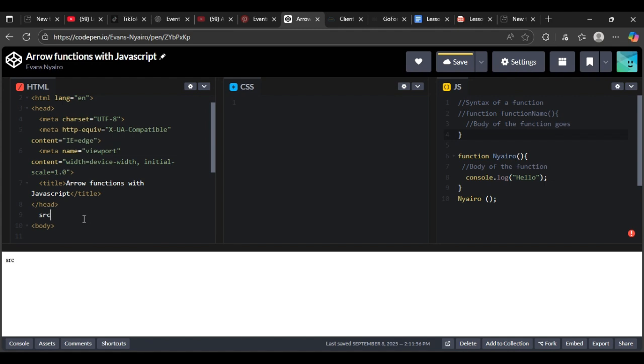We must link this JavaScript for it to affect this HTML code. So by the end of the code, you must call this function for it to display hello. You must call Nyairo to say hello.